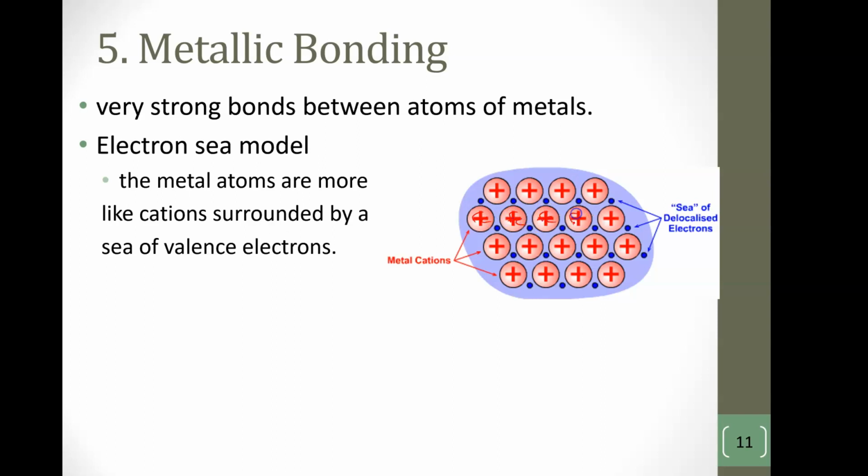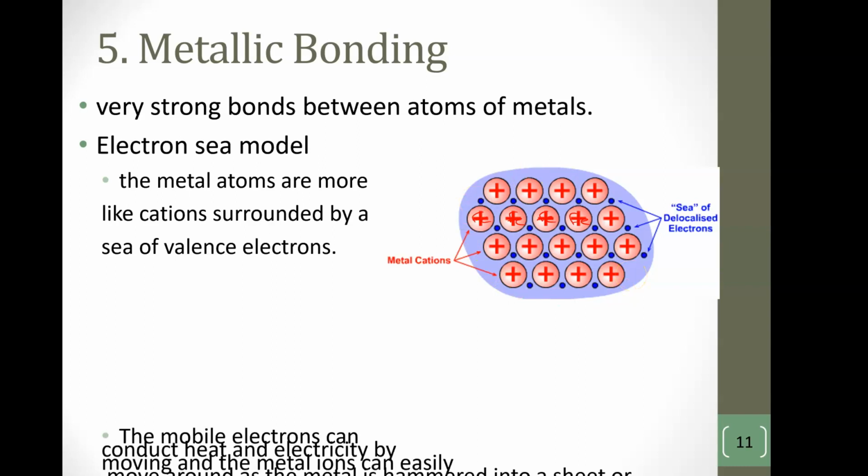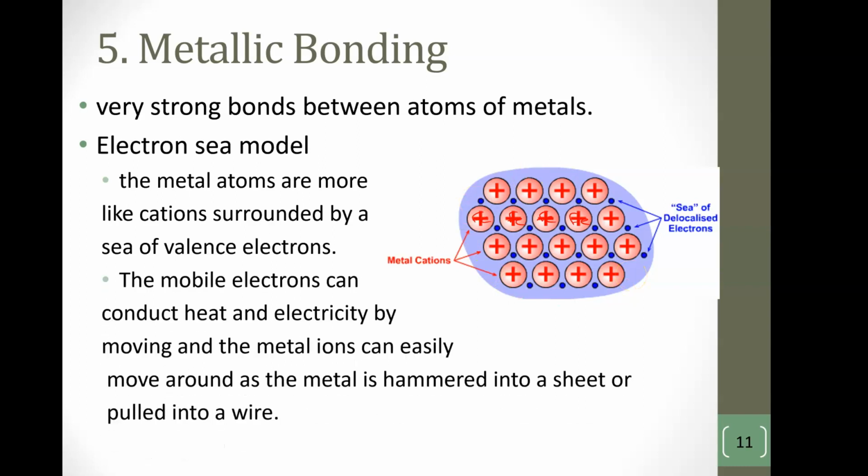So you've got these iron atoms, and the electrons delocalize. They move away, they separate out. It's basically a whole bunch of positive ions surrounded by a whole bunch of electrons. That's why metals can conduct electricity very well, because these electrons can move. And that's what electricity is. It's moving electrons, moving charge, essentially. Okay. They also can conduct heat.